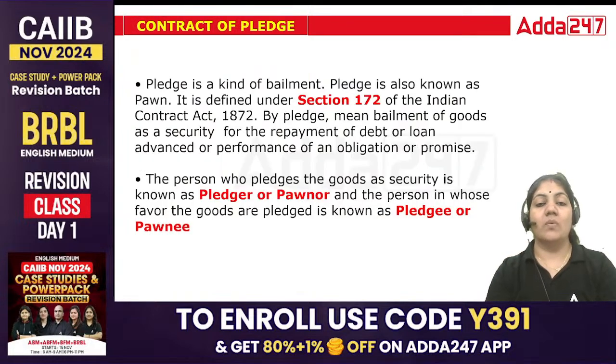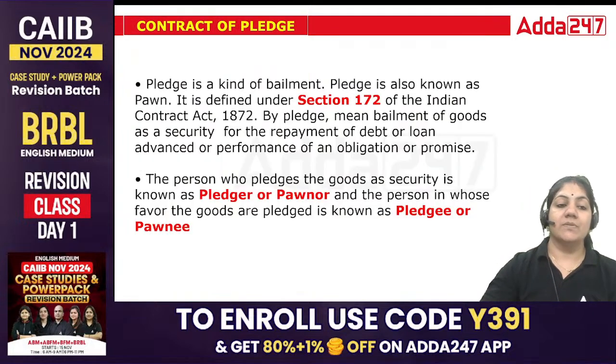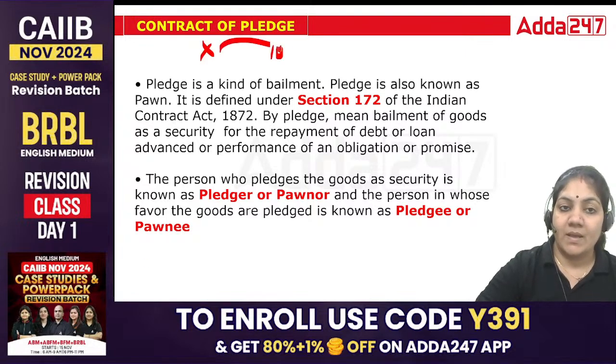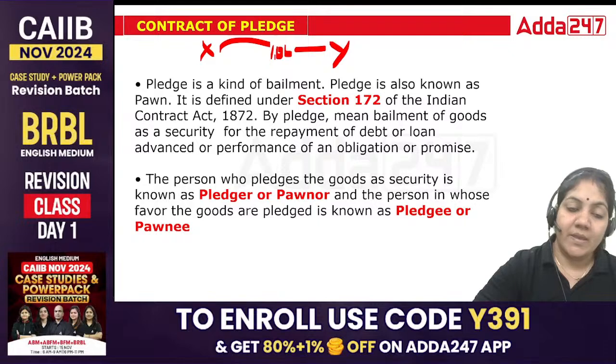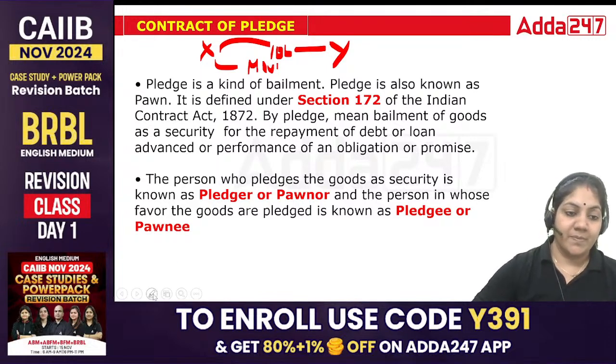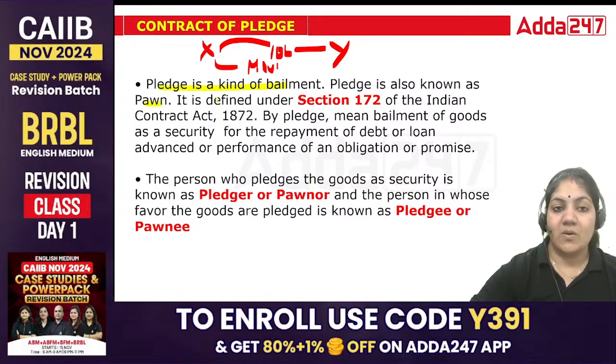Okay. Now, what is pledge? Pledge means, suppose X person wants a loan of 10 lakh rupees from Y. In that case, X person is giving movable property as a security. So when we are giving movable property as a security, that is called contract of pledge. Is that okay? So pledge is a kind of bailment. It is also known as pawn.